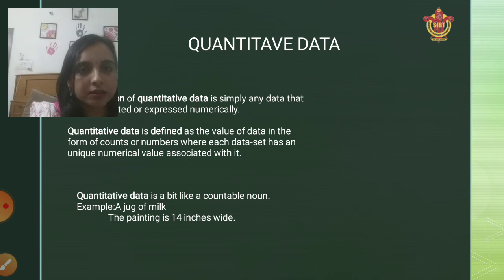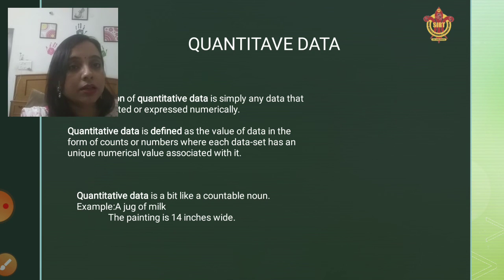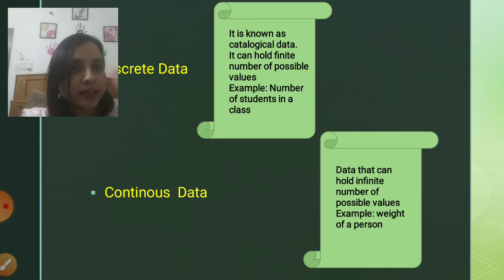Anything which is countable, like one medicine, or a jug of milk, or a painting which is 40 inch right now. You can count the size of the painting. You can count the height of a person, which is again considered quantitative data. We can also measure the weight of a person, which is again quantitative data. But quantitative data is again classified into categories, which we will see in this form, discrete and continuous. These are the two main types of data considered in quantitative data.